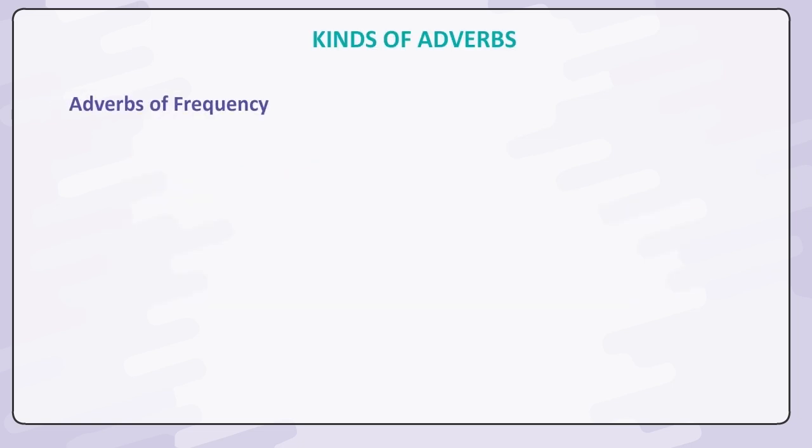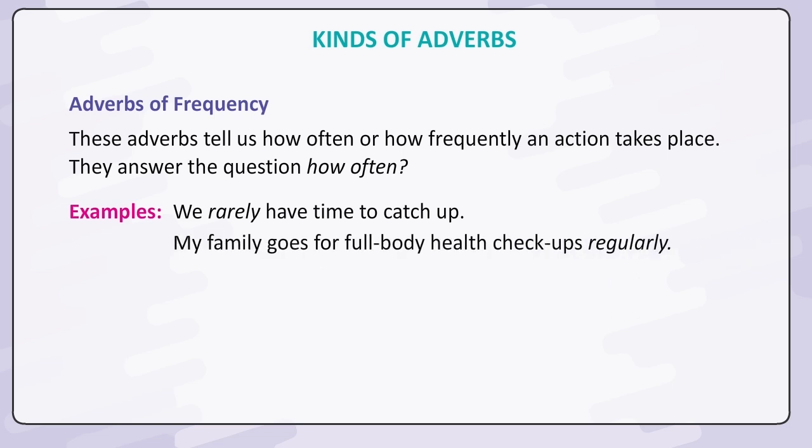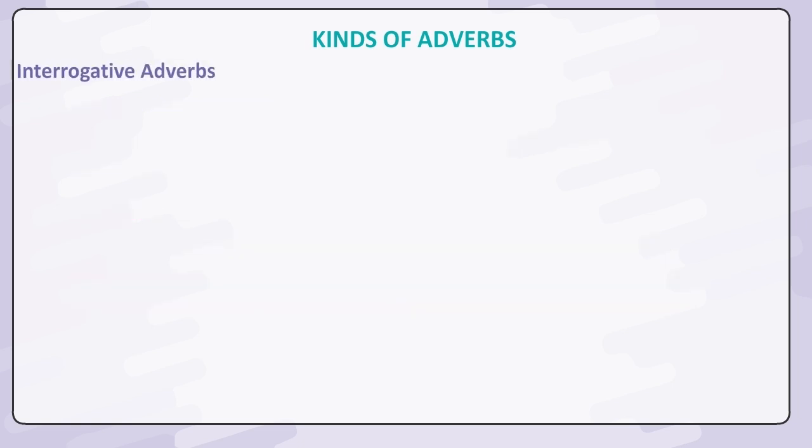Adverbs of frequency. These adverbs tell us how often or how frequently an action takes place. They answer the question how often. Examples: We rarely have time to catch up. My family goes for full body health checkups regularly. Some adverbs of frequency are often, never, usually, seldom, regularly, hardly, occasionally, normally, daily, frequently, generally, every day.